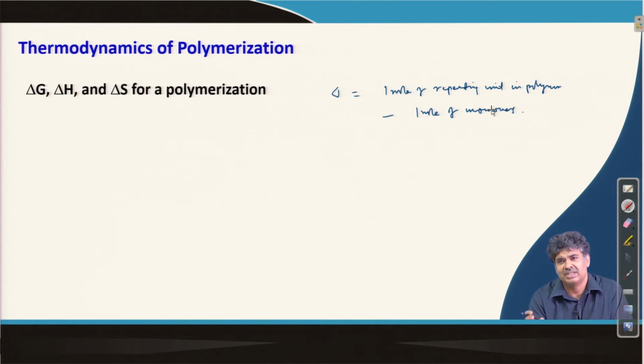If you talk about polyethylene terephthalate, then it is 1 mole of terephthalate repeat unit, which contains both terephthalic acid and ethylene glycol, minus 1 mole of terephthalic acid and 1 mole of ethylene glycol. So you should remember that when we talk about ΔH, ΔG, ΔS, we are talking about this difference.